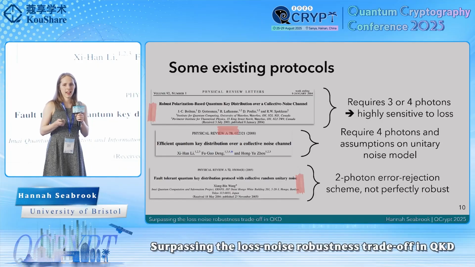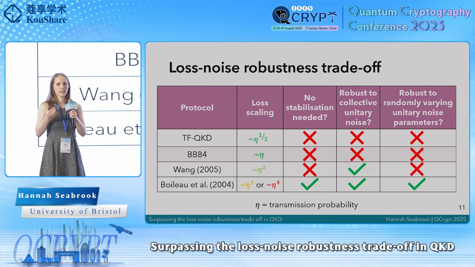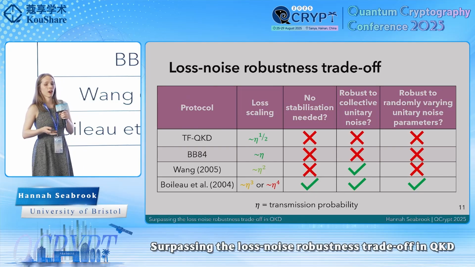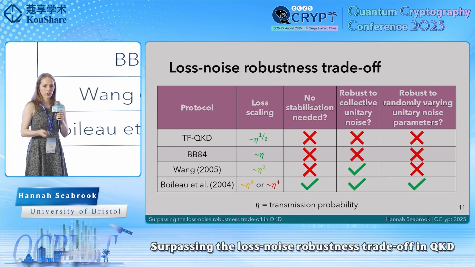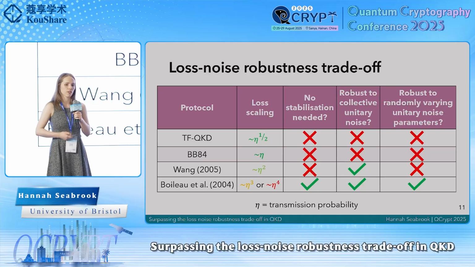So with this, we see that there's a trade-off between the loss robustness of our protocols and the noise robustness. On one hand, protocols that scale well with loss, such as twin-field QKD and BB84, require these extensive compensation techniques for their effective operation. On the other hand, we can increase the number of qubits in the logical state to get perfect noise cancellation, but at the cost of having exponentially worse scaling with loss.